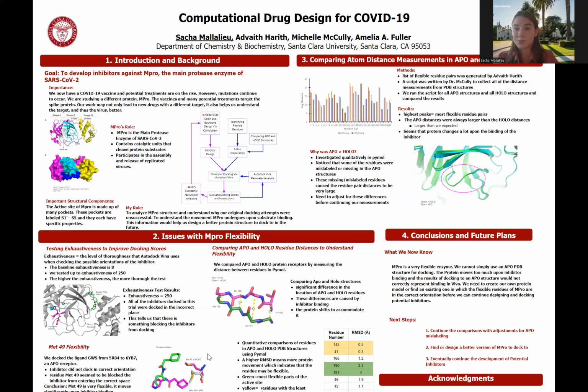Originally, when we were docking to 6YB7, we did not account for this flexibility, and that left a lot of the most flexible residues in the wrong positions, which led to kind of blocking of the binding of the inhibitors. And that causes problems like what you see here, where the green, the docked inhibitor, didn't even make it to the correct location, which is seen by this inhibitor here, this pink one. So that's more of what we're focusing on now. We're trying to better understand the flexibility of our protein model before we can continue with docking studies.